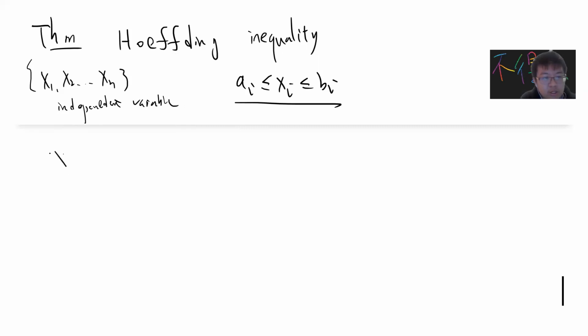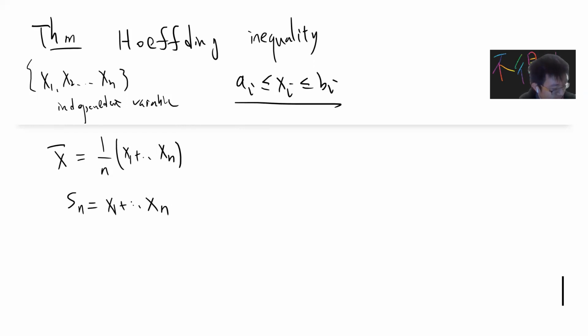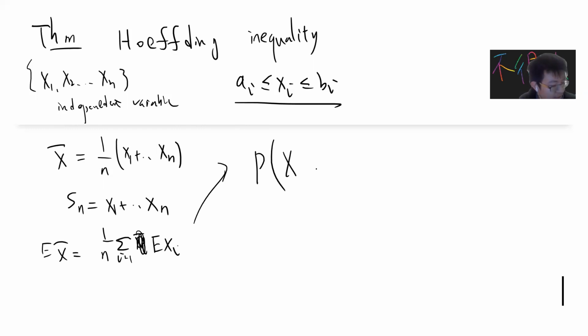Okay, then you can take your x bar to be 1/n, another random variable, which is x1 plus up to xn, and also usually people use Sn to be x1 up to xn, right? And so basically, E[x bar] is 1/n, the summation of E[xi], just the expectation value of xi. Okay, so it's very natural to ask how to bound this guy, right? How to get some bound? Sorry, how to bound this guy, right?